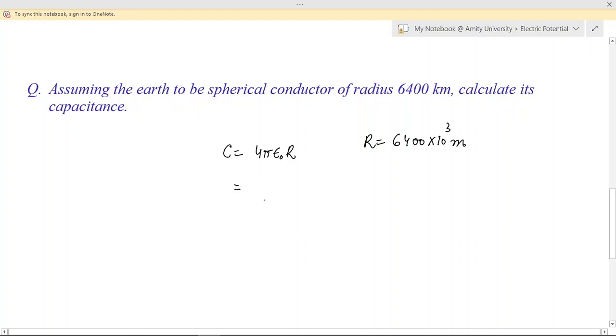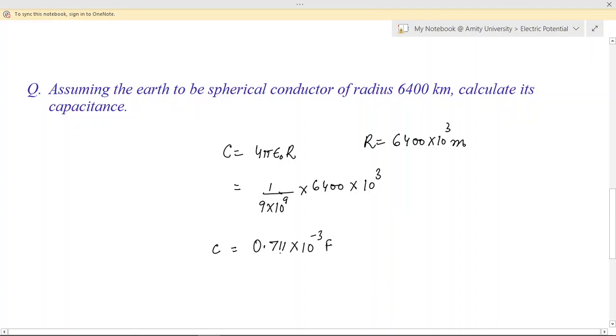So 4 pi epsilon naught can be written as 1 by 9 into 10 raised to the power 9, into 6400 into 10 raised to the power 3. And when you solve this, finally you will get 0.711 into 10 raised to the power minus 3 farads.